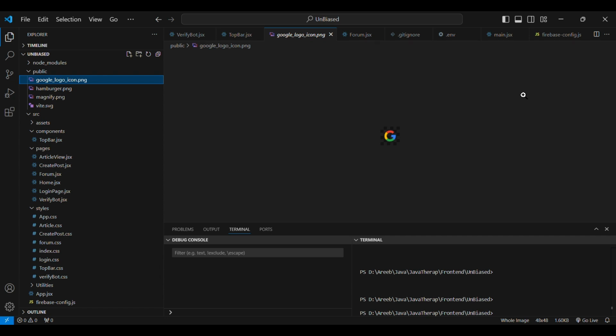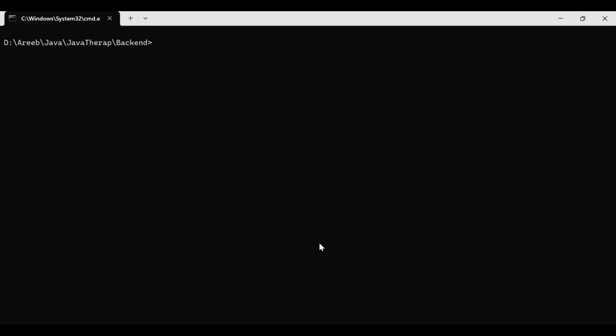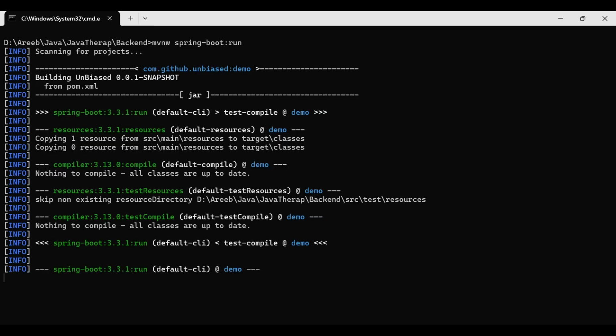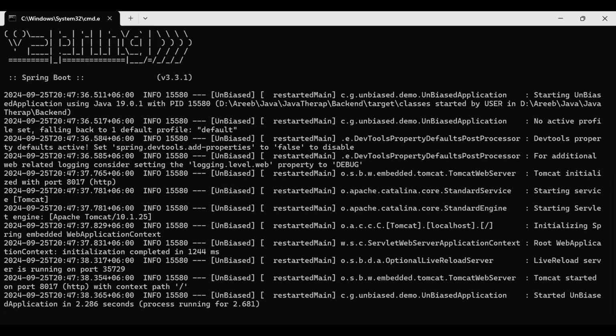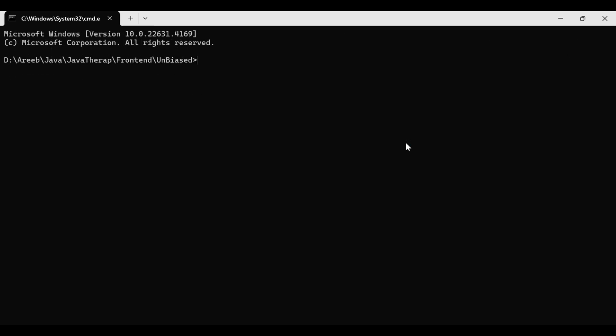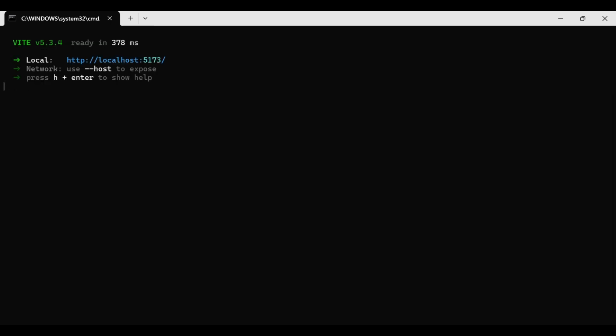I shall now demonstrate how our code works. I shall now demonstrate how to run our backend server. First, we open a terminal in the backend folder and paste this command, mvn spring-boot:run. The dot slash is not needed for Windows machines, but now we shall run it. And our server has turned on. Now, in a separate terminal open in the frontend unbiased folder, I shall run npm run dev. This will activate my frontend code on the localhost 5173 port.